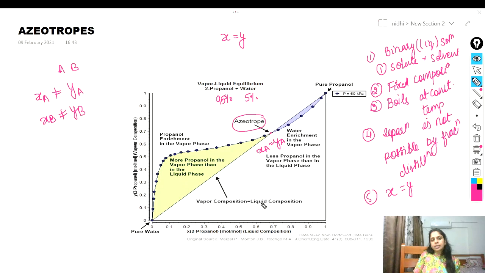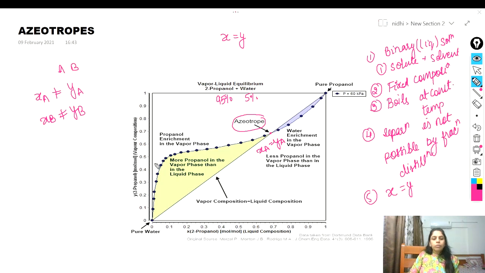Now let's discuss this diagram. Here you can see, as I said, 95% propanol and 5% water. This is your XY diagram. X is the mole fraction in the liquid phase, and the y-axis shows the vapor composition.